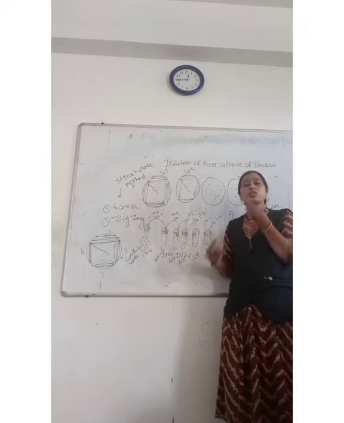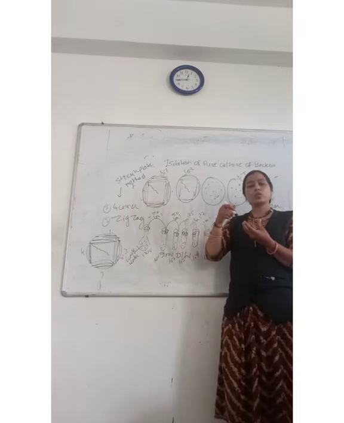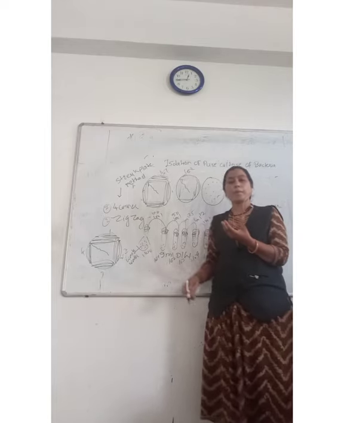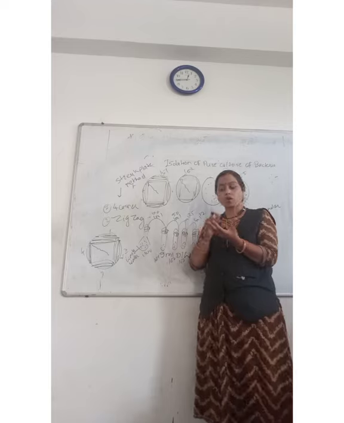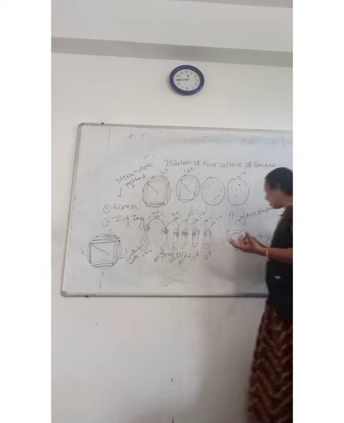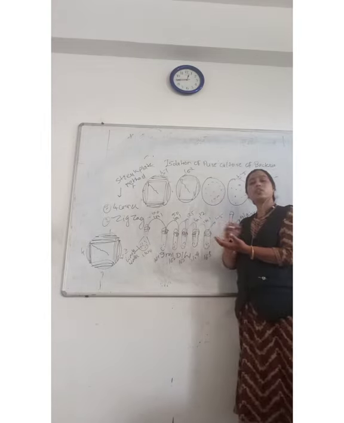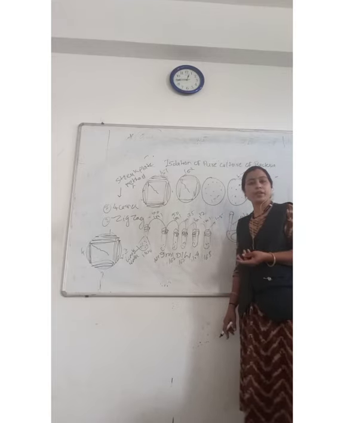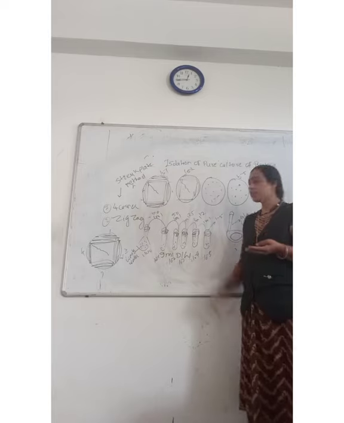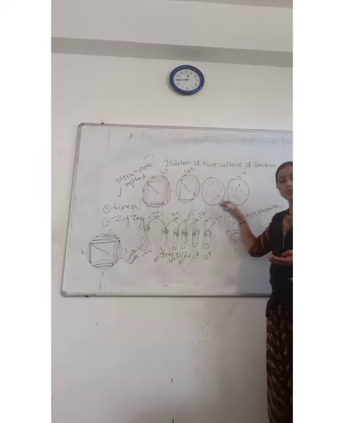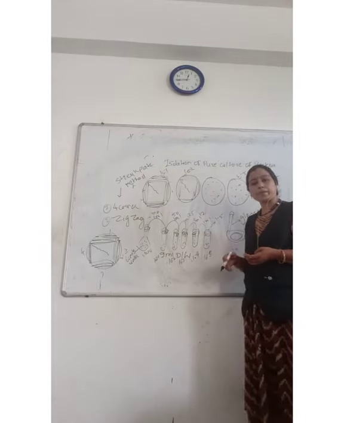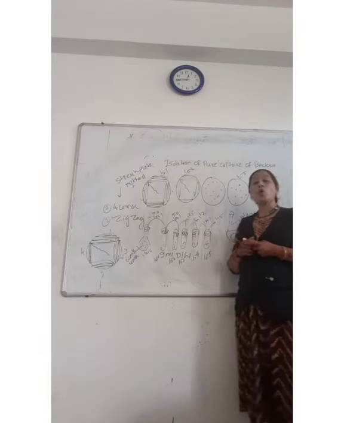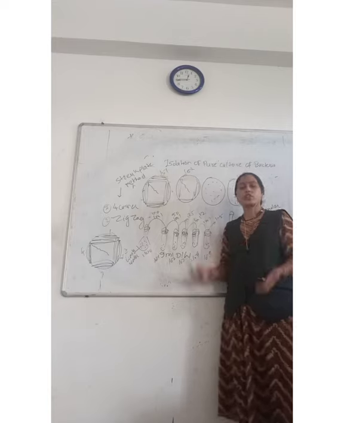If you grew the colony previously, add it into sterile distilled water and just place a drop of that onto the nutrient agar plate, and with the help of the glass spreader, spread it. Again, close the lid, and keep it in the incubator for growth. You should keep all these plates in the incubator for their proper growth. Okay, so this is the spread plate method. Then again there is the pour plate method for isolation of pure culture.